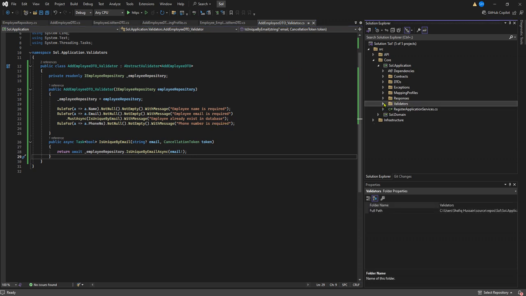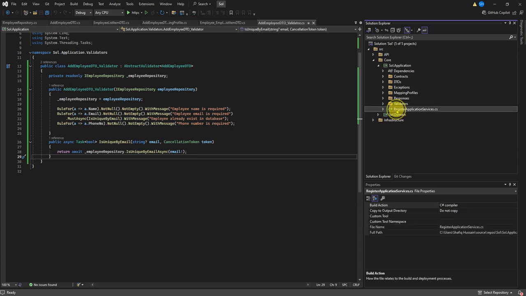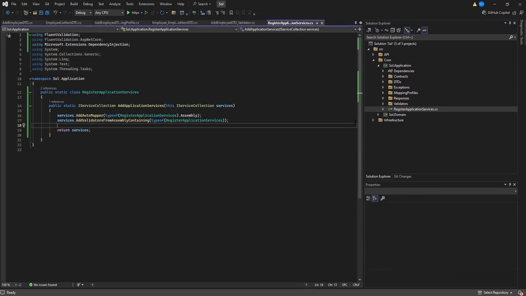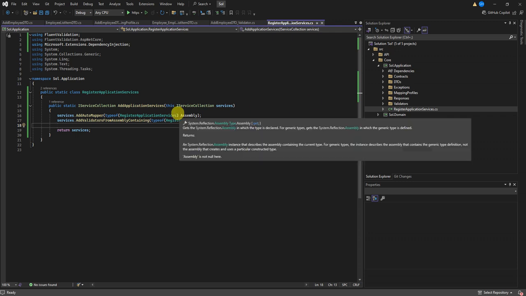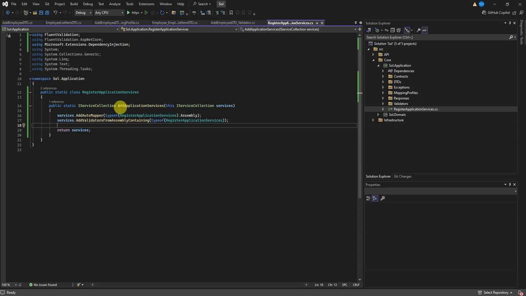Okay. Then I have dependency injection. Normally I use my own convention, so I'm adding all the services that are used at the application level, which is a part of the core of clean architecture. I'm registering them over here, like AutoMapper, where I want to use each and every profile contained in the assembly of this class that belongs to the application assembly.